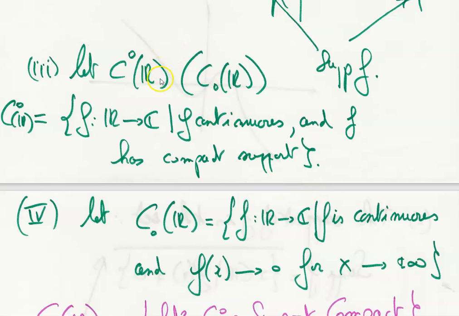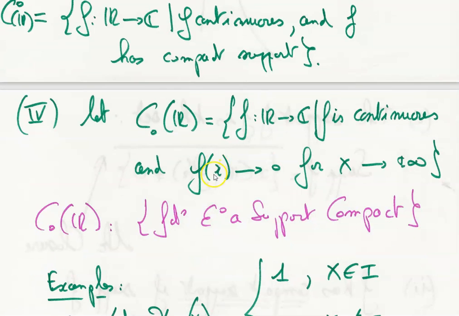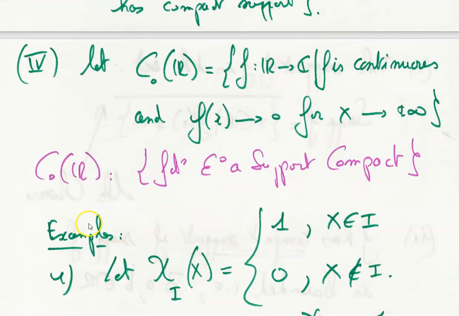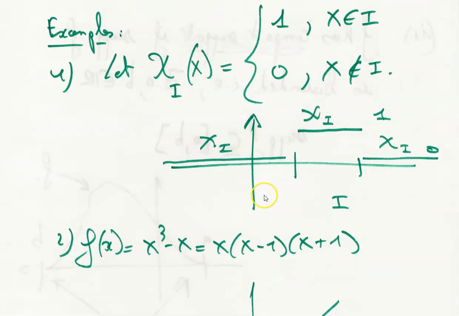So let's now take the continuous function over here. By definition, it is the set of functions from R to C such that f is continuous and f has a compact support. Now, let the other continuous function space be the set of functions from R to C such that f is continuous and f of x goes to 0 when x goes to infinity. So the first is the set of continuous functions with compact support. Let's give some examples.